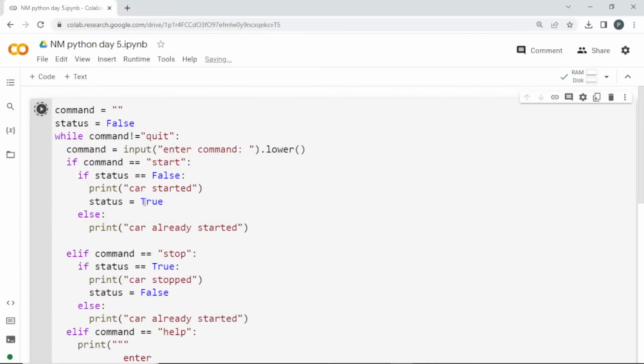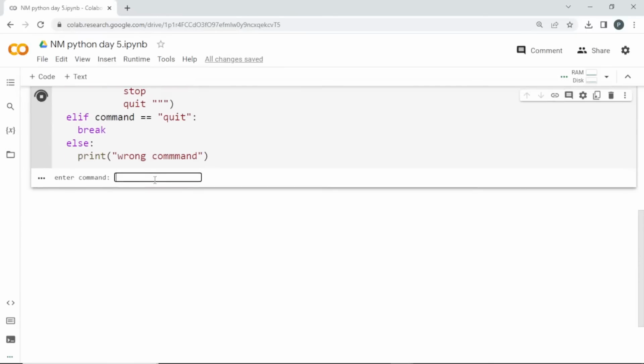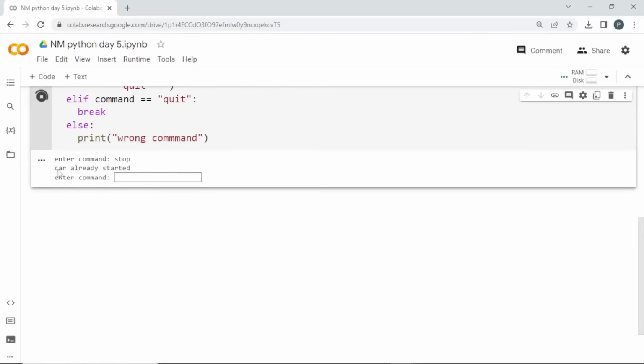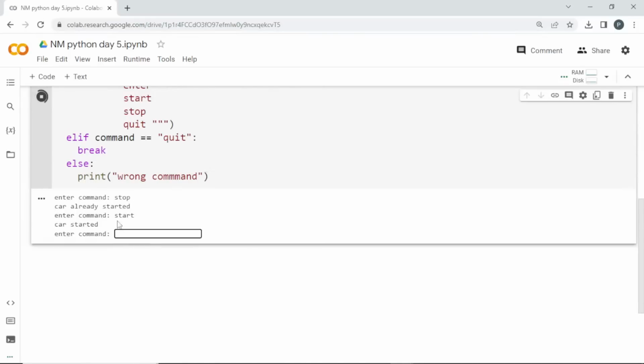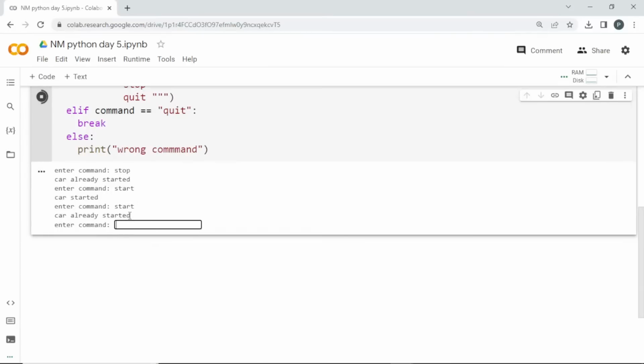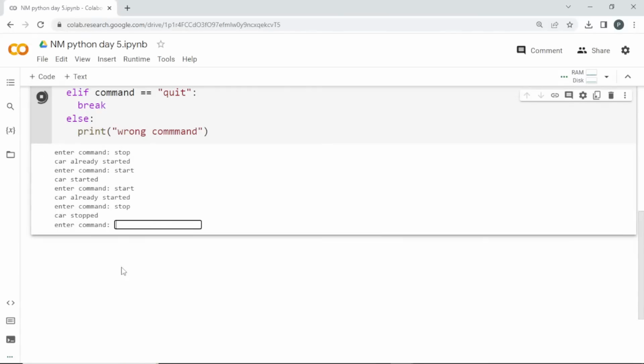So if I run this code, see here, this is an idle condition. If I enter stop, it is printing car is already stopped, correct? If I start the car, it is going to tell me car started. We got that. If I enter start again, it should tell me car is already started. Now if I enter stop, it will tell me car stopped.